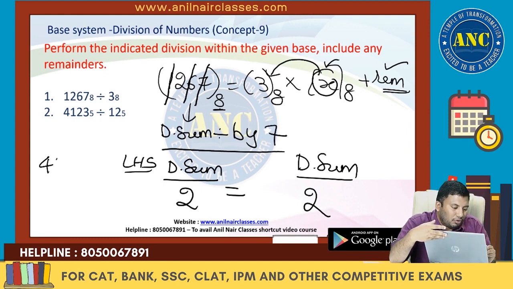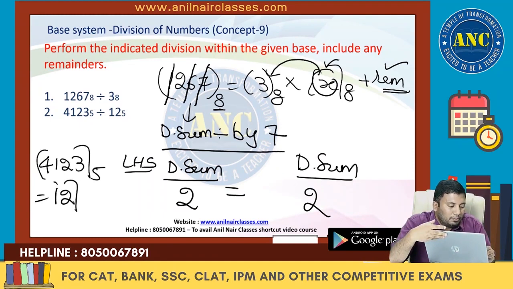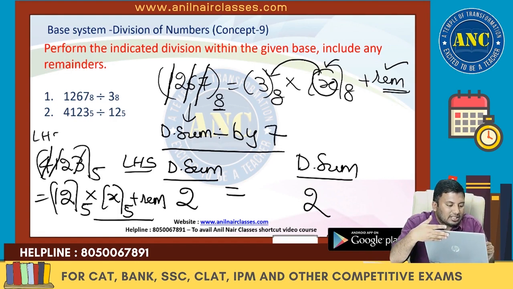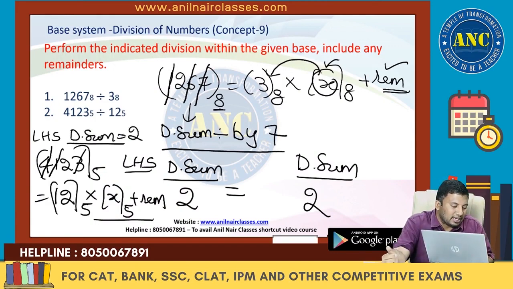4, 1, 2, 3 in a base system 5 is nothing but 1 2 base system 5 into x base system 5 plus a remainder. Quotient and remainder. If it is perfectly divisible, remainder is 0. In a base system 5, what is the divisible digital sum? It is 4. 4 eliminated. Left hand side digital sum is 2. Right hand side, please do the digital sum of x into 3 plus remainder.